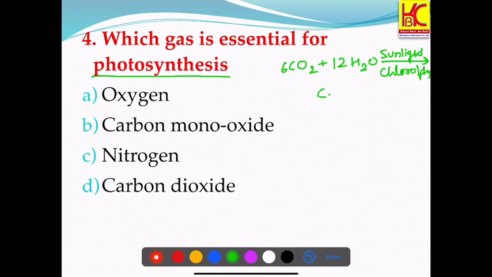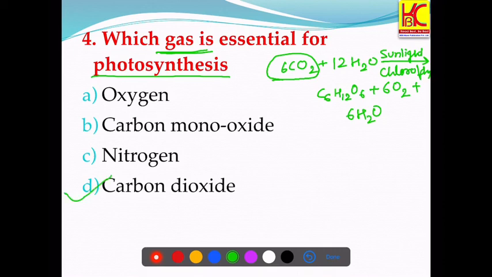They form glucose molecule plus oxygen and water molecule. So which gas is essential? As you can see here, it's carbon dioxide. So the right answer is D, carbon dioxide is essential for photosynthesis. And which gas is being released? It is oxygen, which purifies the air.